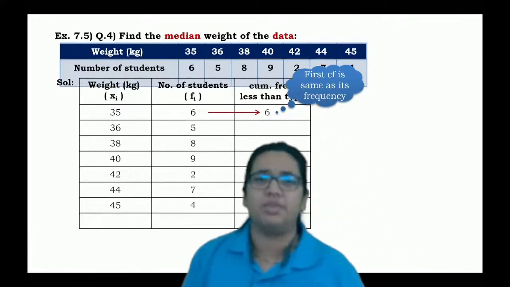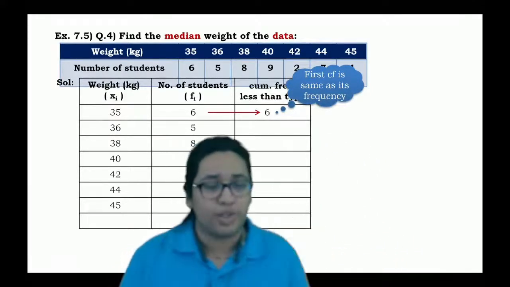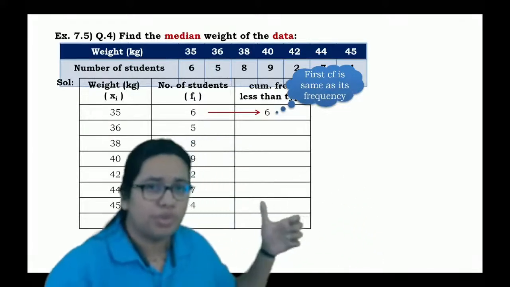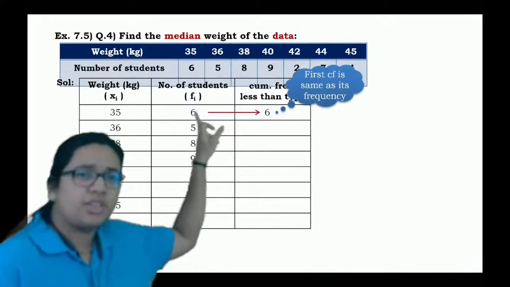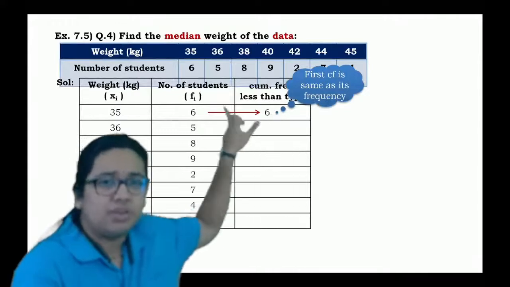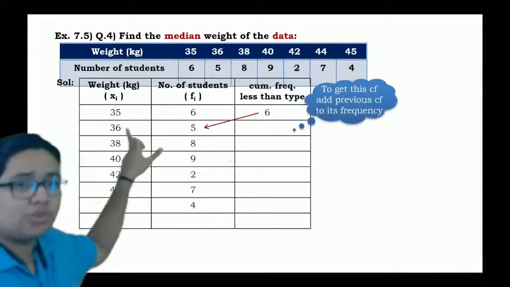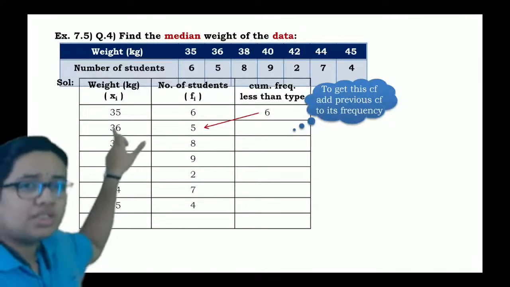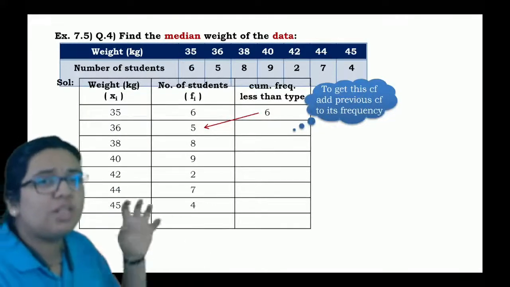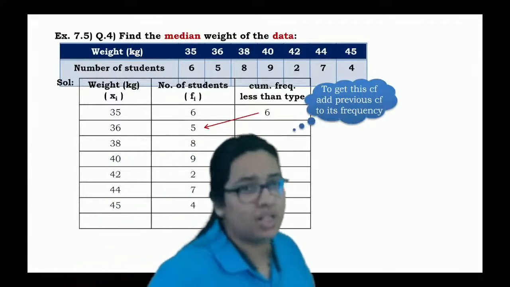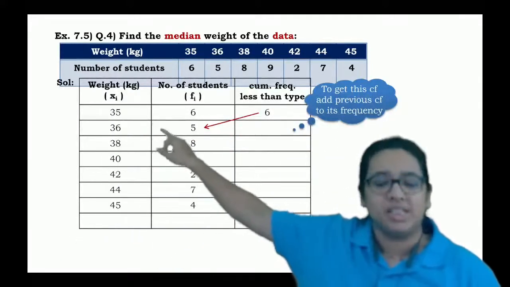For the column of cumulative frequency, the first frequency will be as it is. Now for the second one, we have to check how many students have weight less than 30.